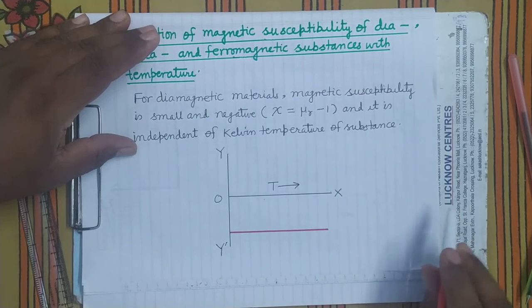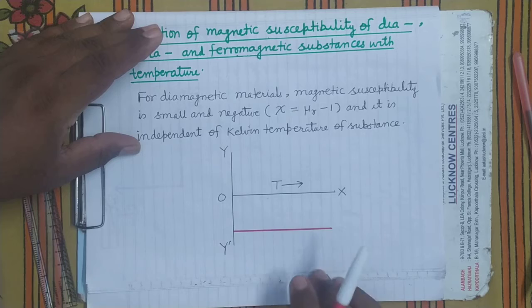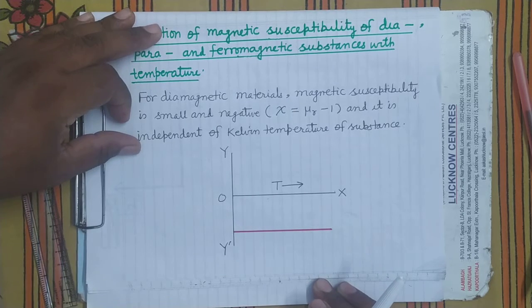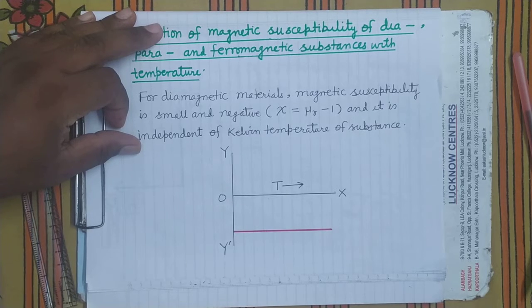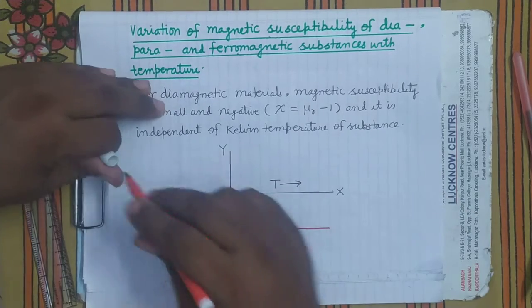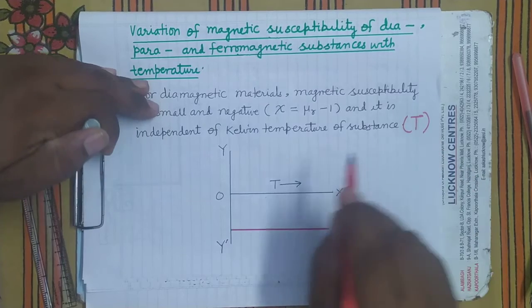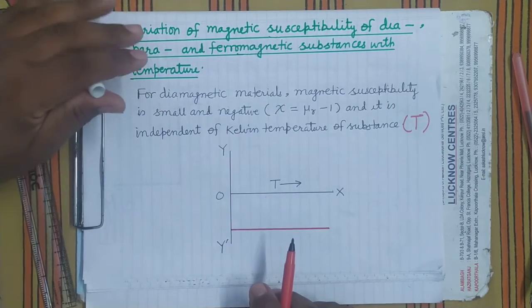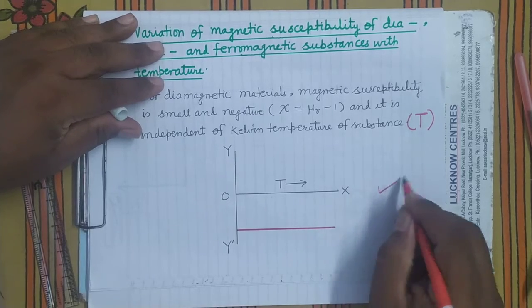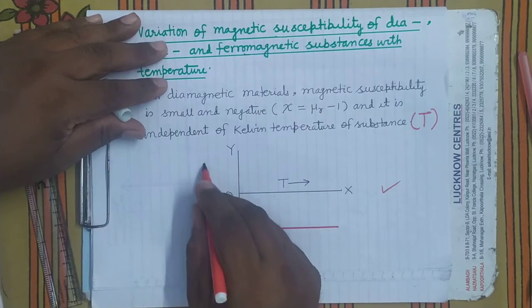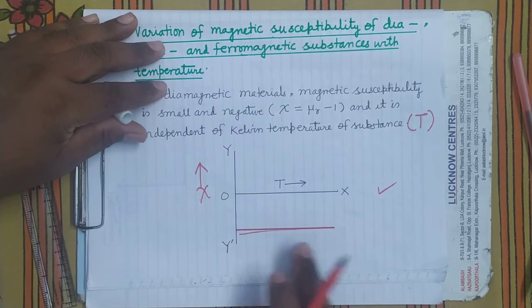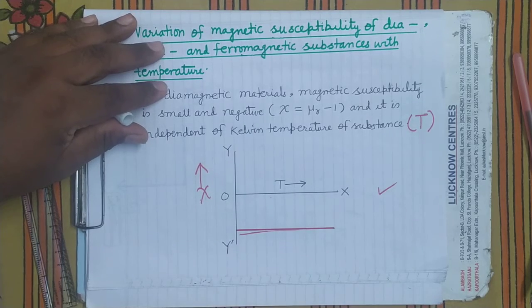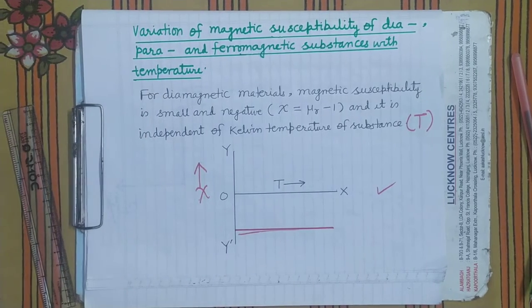In other words, the magnetic susceptibility chi remains constant with rise in Kelvin temperature of the substance, which we denote by capital T. But since it has a small negative value, when you draw the graph of chi versus T, it will come in the negative y-axis, below the x-axis. Is it clear?